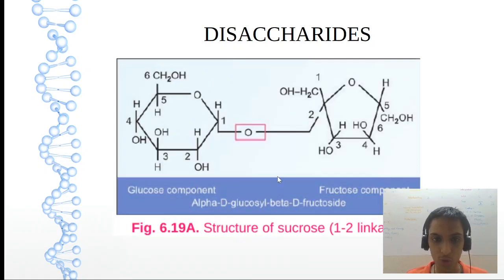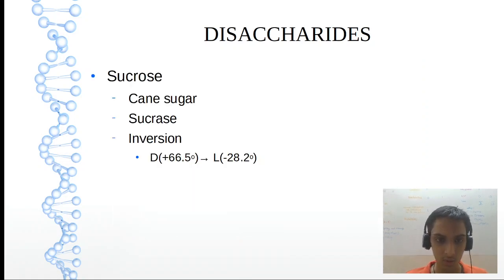This is the structure of sucrose. Sucrose is what? Glucose and a fructose. This is the fructose sugar. This is the glucose, linked by alpha 1, beta 2. Just remember this, alpha 1, beta 2. First carbon is the alpha carbon of glucose, and second is the beta carbon in the fructose. Now, sucrose is nothing but cane sugar. It is broken down by sucrase. For maltose, it will be maltase.